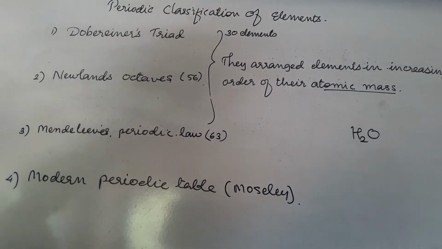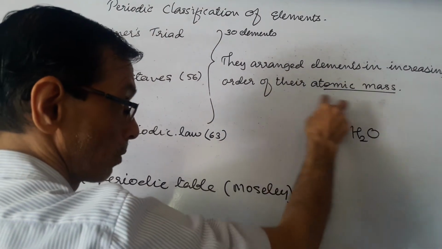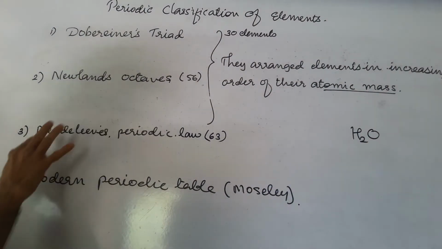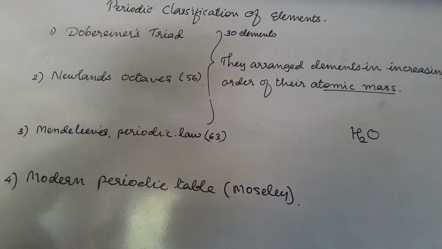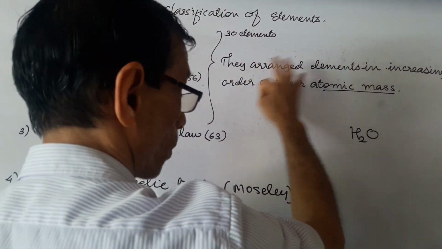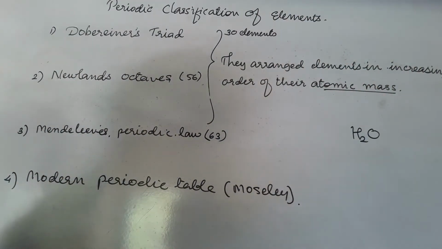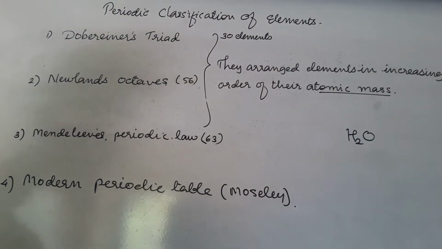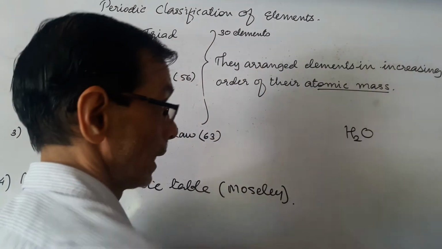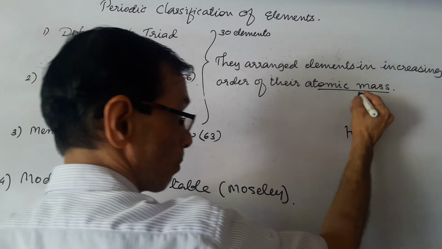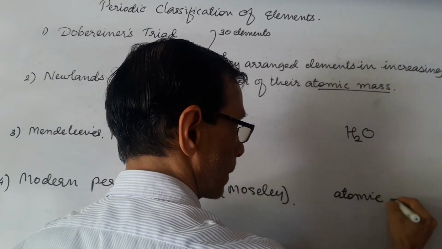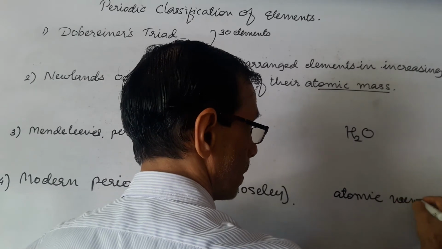So you have to learn this statement by heart, a very, very important statement. Whether it may be Dobereiner, Newlands, or Mendeleev, the beginning of this is they arranged the elements in increasing order of atomic mass. Because you will find that the modern periodic table is based on this only: arrange the elements in increasing order of atomic, but instead of mass, here atomic number is there. Atomic number.